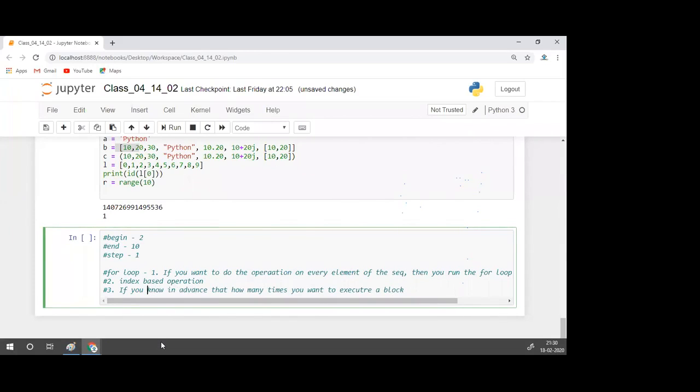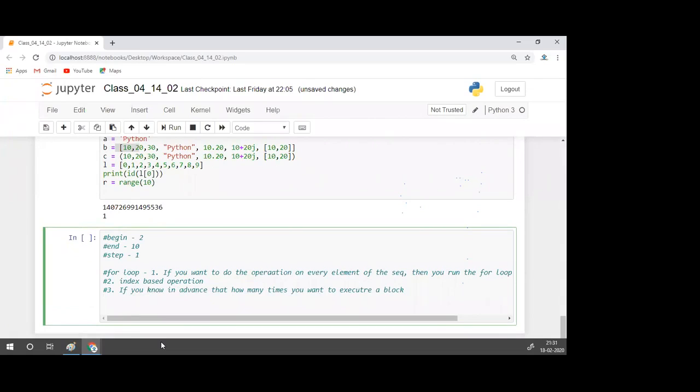Now let's see an example of all these three things. Let's come to the first one: if you want to do the operation on every element. For example, I have a string a is equal to Python. My requirement is, I want to pick one element at a time from this string, and I want to repeat it by the number of times with respect to the index plus 1.